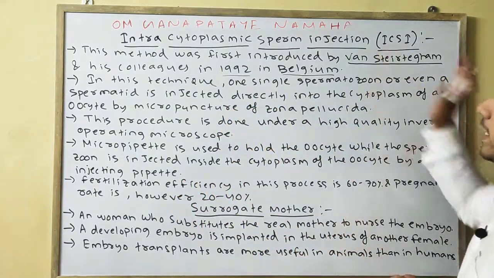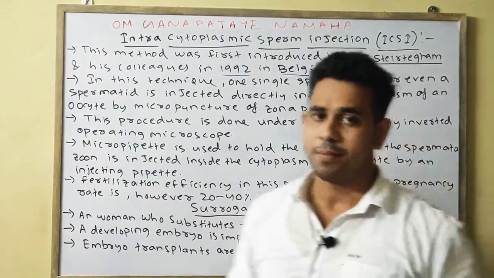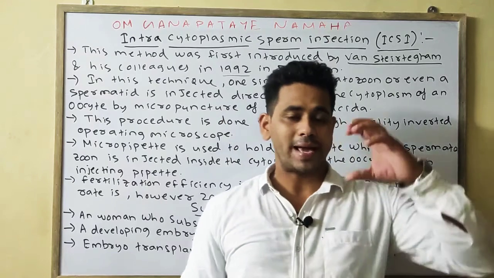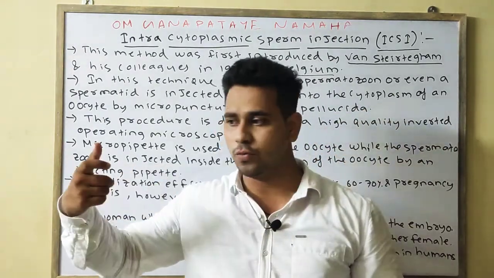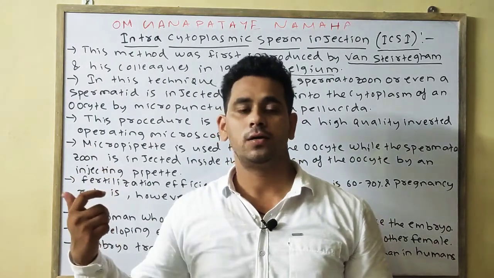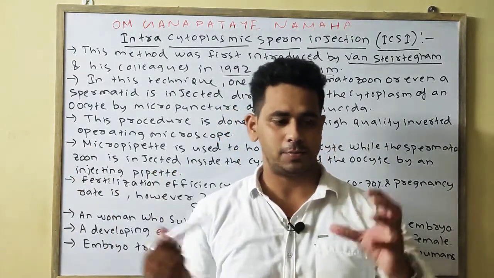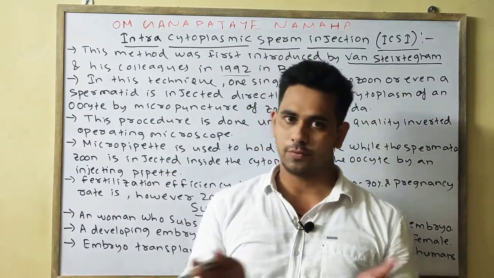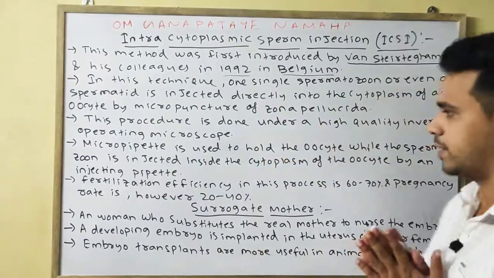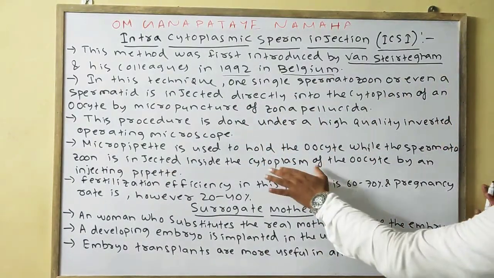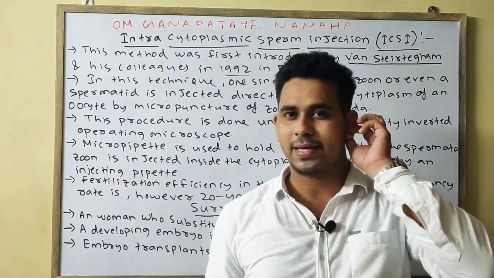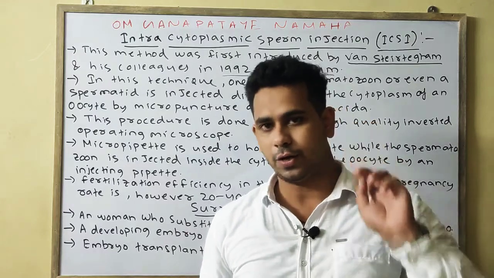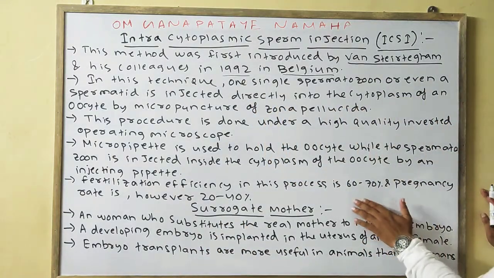So intracytoplasmic sperm injection means that with the help of a micropipette which holds the oocyte, and an injecting pipette, the spermatozoon or spermatid is introduced into the cytoplasm of the oocyte, where fertilization takes place. Last one is the surrogate mother.